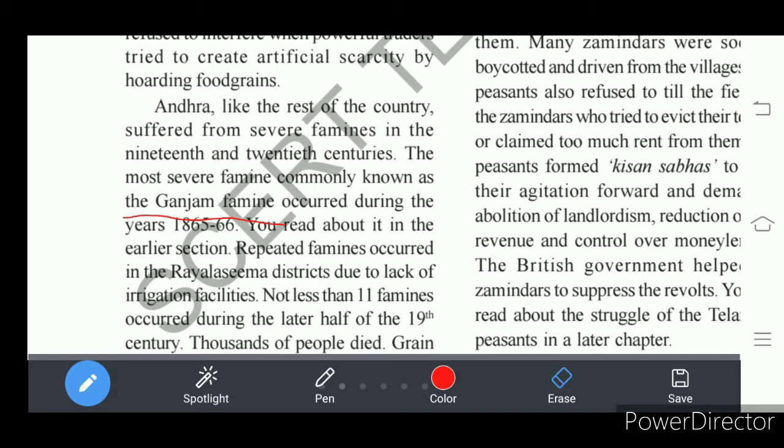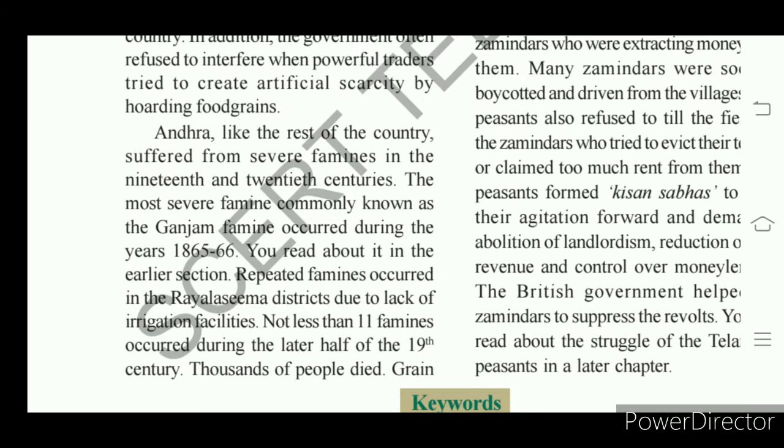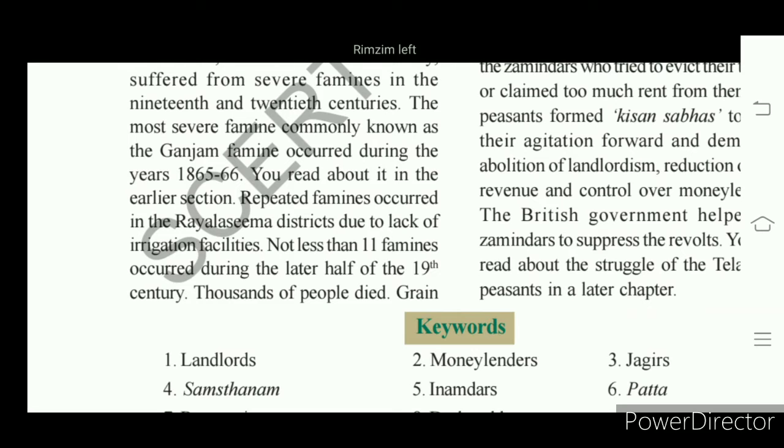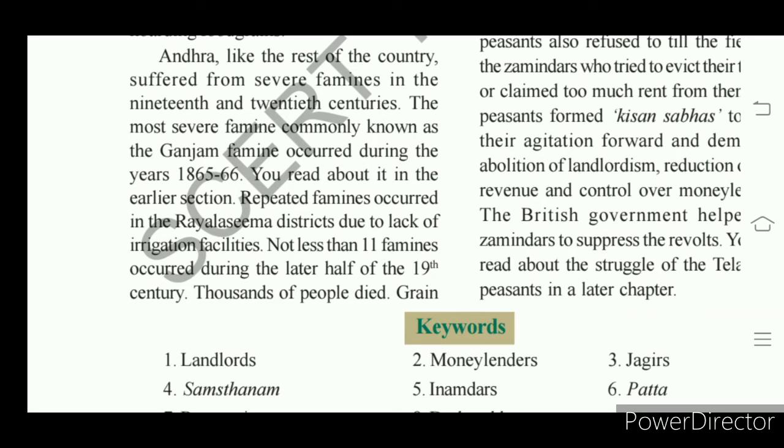Okay, about this Ganjam famine you have studied in lower classes. And famines occurred in Rayalaseema district also. Rayalaseema was a drought region, and there irrigation facilities were not available. More than 11 severe famines occurred here in the middle of the 19th century.